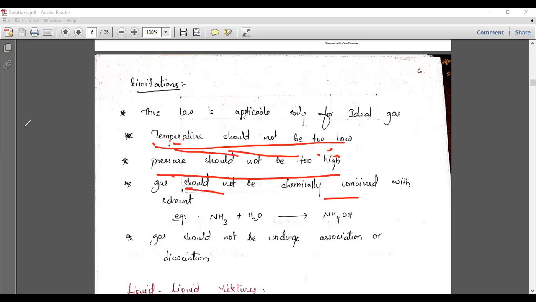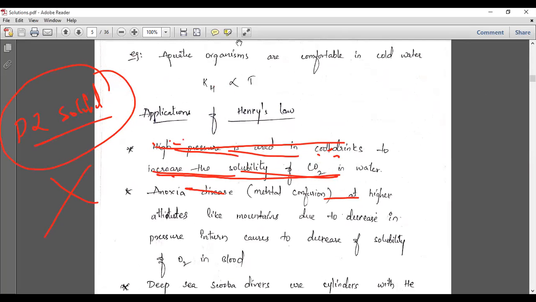That means in this law, the pressure is directly related to the solubility. But this particular law is applicable only at some conditions. If the pressure is very high, this law cannot be applicable, because this is not an ideal gas, which I will explain later on. So these are the limitations, and whatever I have just now told you are the applications of Henry's law.